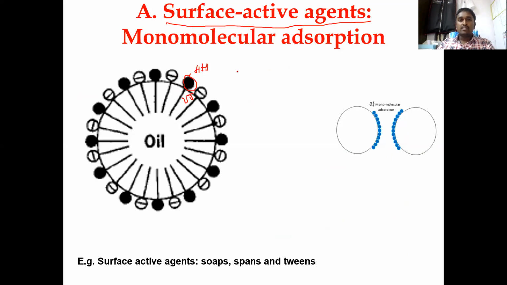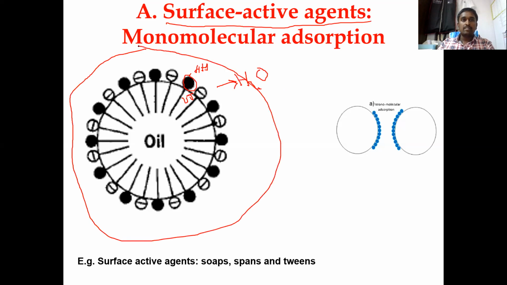Since it has both hydrophilic and lipophilic parts, all the heads face the outside environment, that is the water. So this is the water, this entire environment is water. That's why the hydrophilic heads face outside and the lipophilic tails face inside, towards the oil. That is why it is forming the emulsion. You can see the same image which we discussed before, correlating with this.